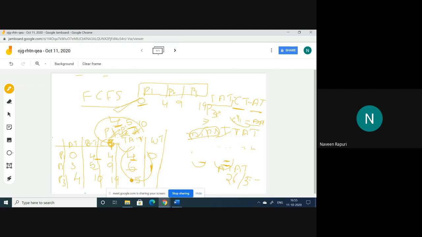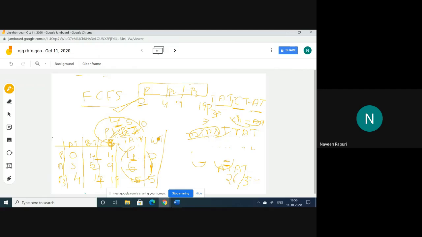For P3, the turnaround time is 15 and the burst time is 10. So 15 minus 10, that is 5. So the waiting time of P3 is 5, the waiting time of P2 is 1, and the waiting time of P1 is 0.